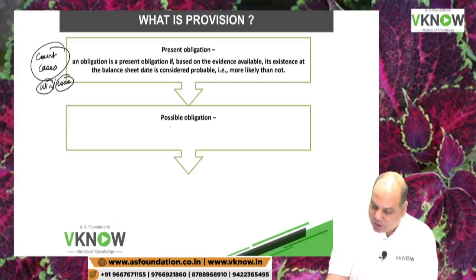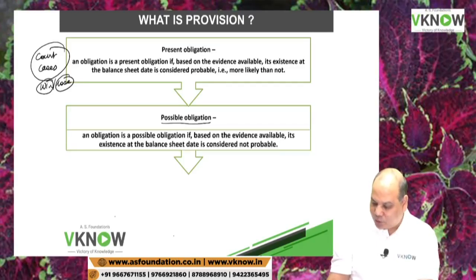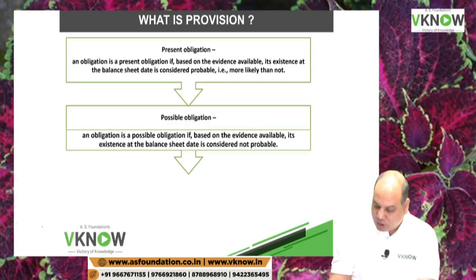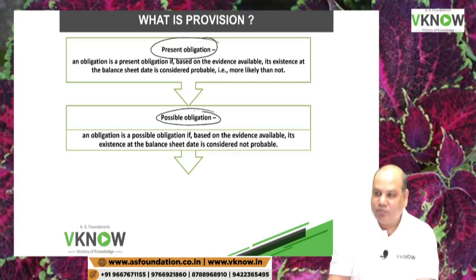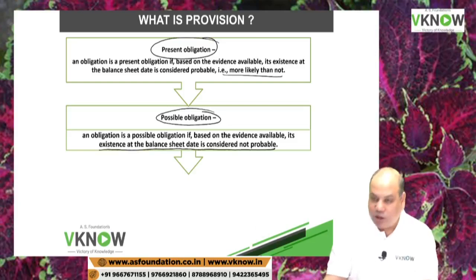So now we'll see the next definition, that is called possible obligation. If it is not a present obligation, then it is a possible obligation. Possible obligation is an obligation if based on evidence available, its existence at the balance sheet date is considered not probable. Because probable means more likely than not. So mathematically the probability is less than 50%. You can just put it there, probability less than 50%.